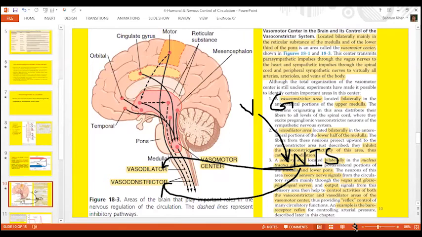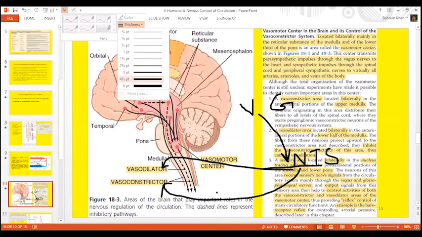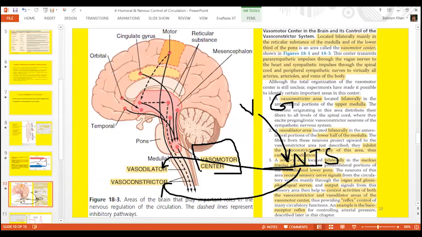Now this is the location of the vasomotor center here. You can see the vasomotor center. The vasomotor center is located at the junction of pons and medulla. Now, a vasomotor center has three components: vasodilator component, vasoconstrictor component, and the nucleus of tractus solitarius, that is the sensory component.